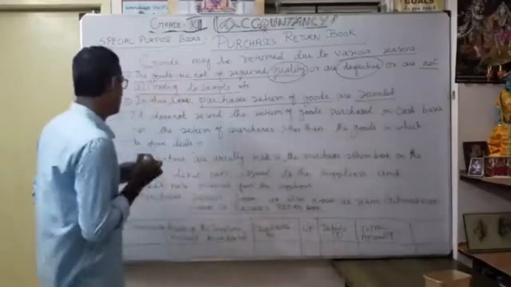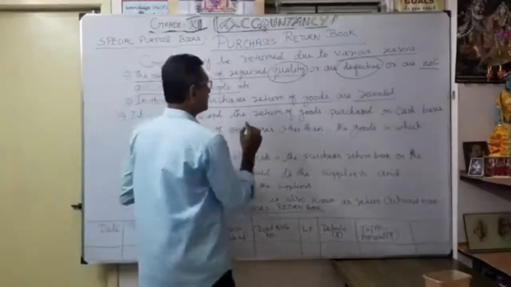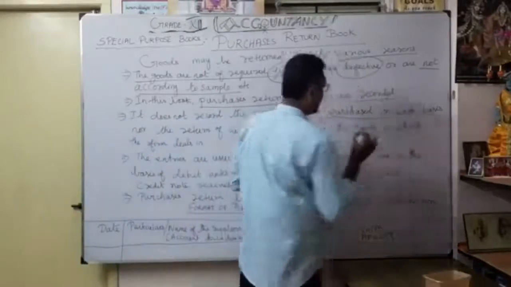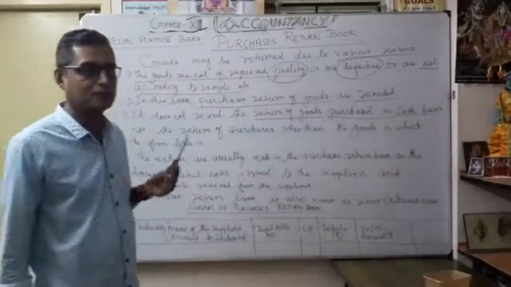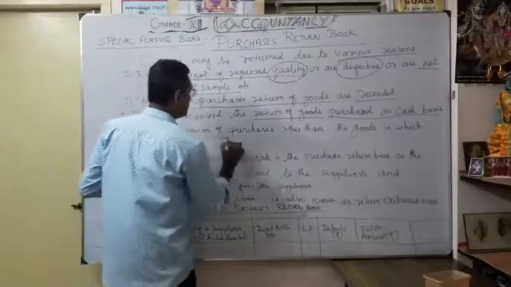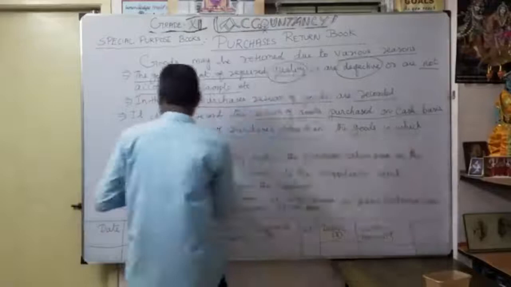Then, it does not record, and this is very important, the return of goods purchased on a cash basis. Correct? Because we only return credit purchases, not cash purchases. Nor does it record the return of purchases other than the goods in which the firm deals.